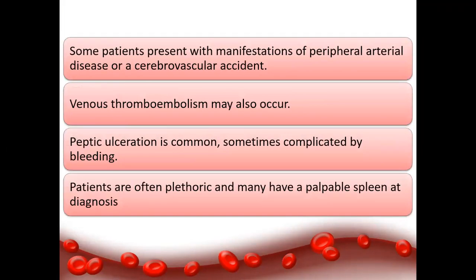Some patients present with manifestations of peripheral artery disease or central artery disease like cerebrovascular accident, or may attack veins, resulting in venous thrombosis. Peptic ulcer is common and usually complicated by bleeding. Patients are often plethoric, and many have a palpable spleen at diagnosis.